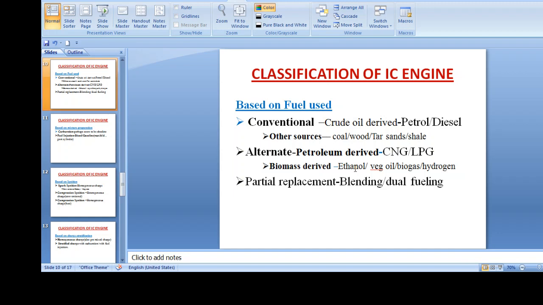It may be ethanol, which is taken from sugarcane, waste oil, biogas, or hydrogen. These are derived from biomass. These are the classifications by which fuel we are using. Partial replacement is like blending. Blending means mixing the fuel with some other element. This is called blending or dual fueling.